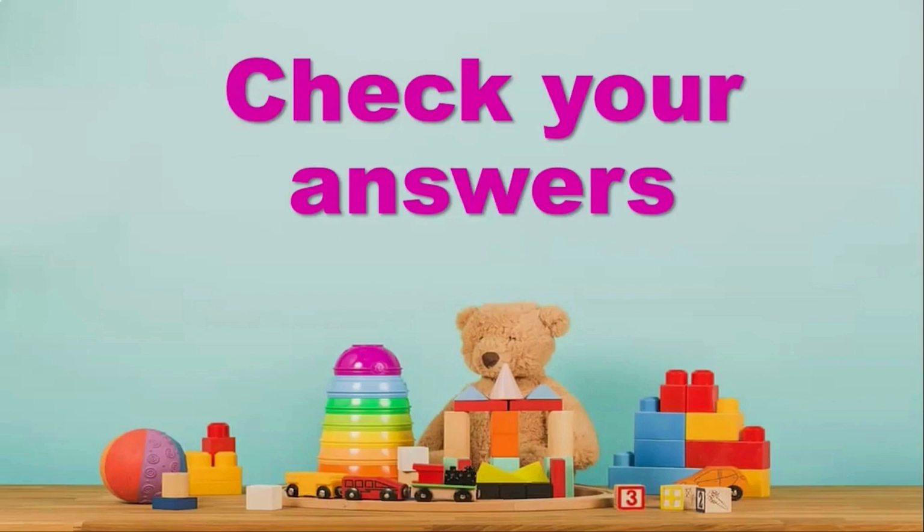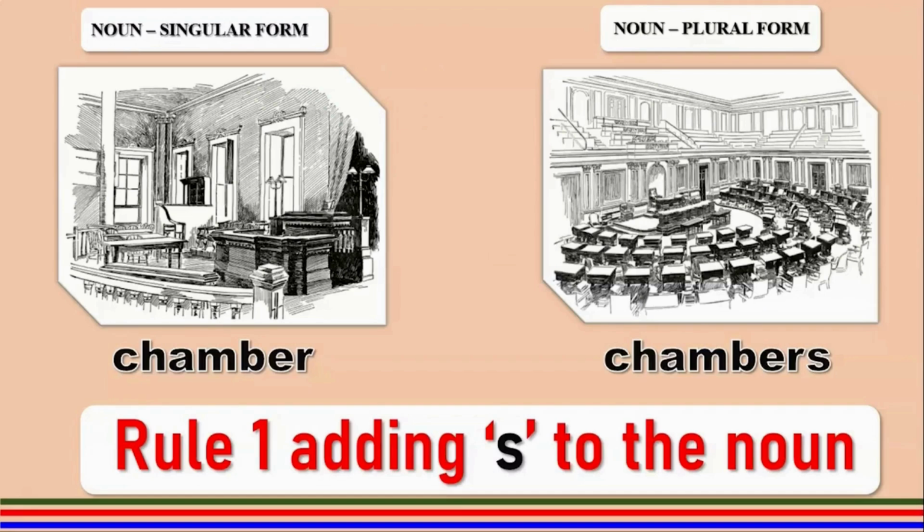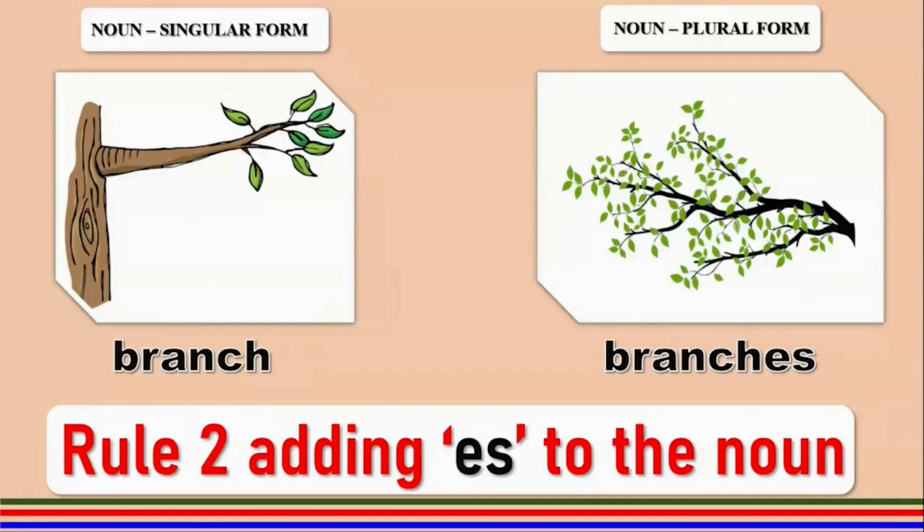Let us check. First one, chamber. Plural is chambers, and the rule applied is rule number 1, where you just add the letter S to get the plural form. Keep ticking whatever you are checking on your sheets. Branch, branches.